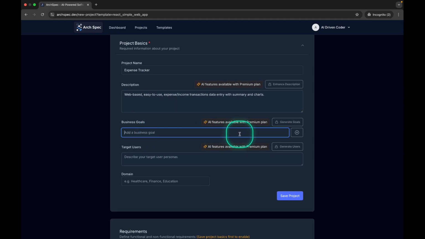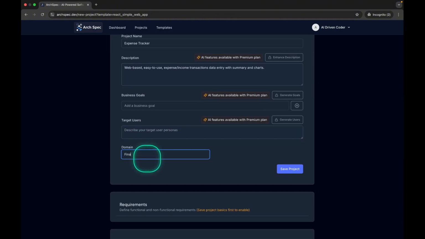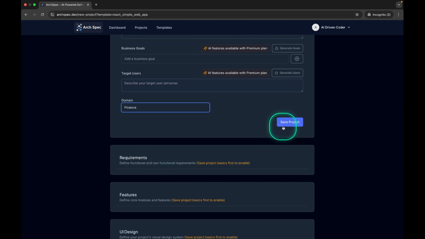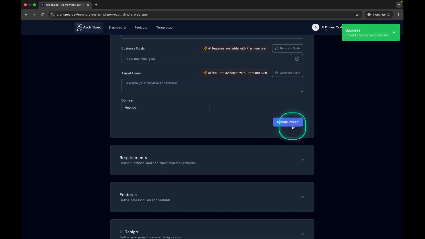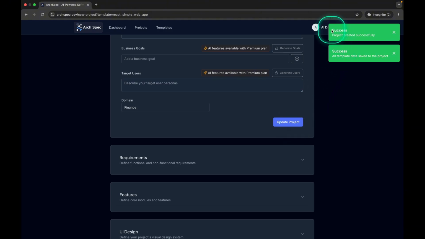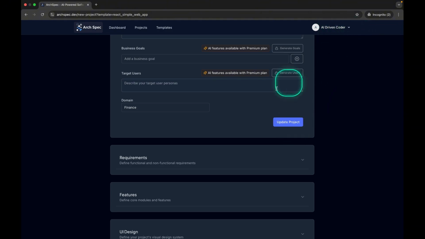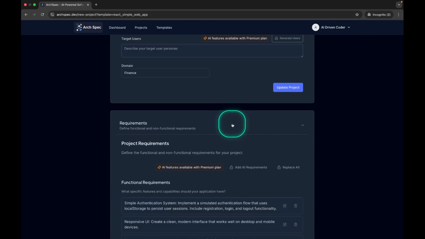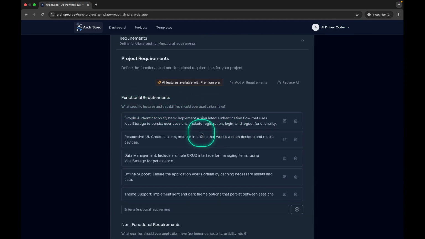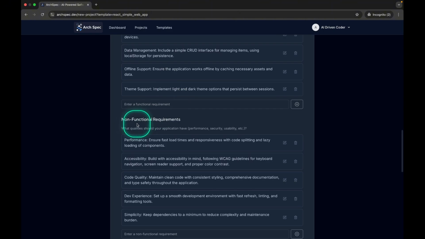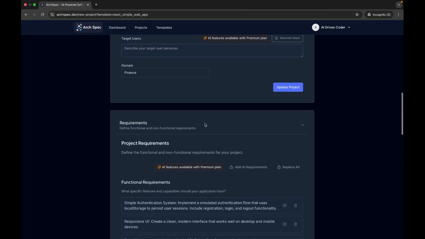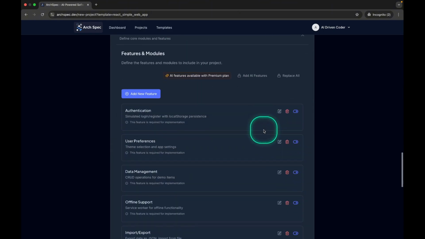I can also add business goals and target users. For the domain, I'll enter finance. Before I can add requirements, I need to save the project first. I'll click Save Project, and you can see the project was created successfully, and all template data was applied. Now we can see the functional requirements, like a simple authentication system, as well as the non-functional requirements we saw earlier. Same with the features.